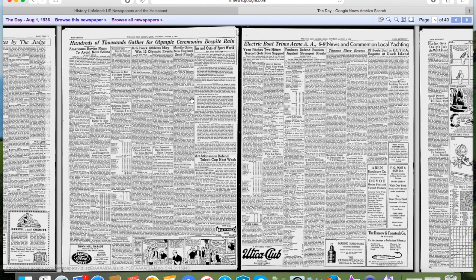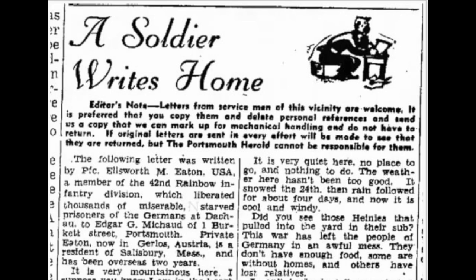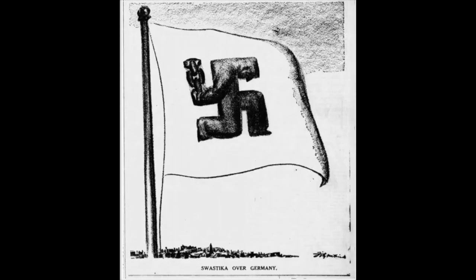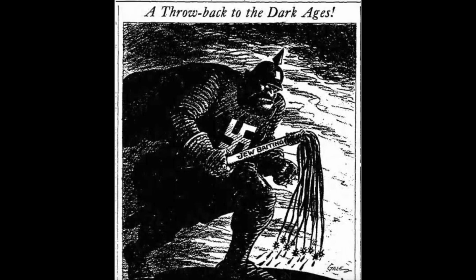Here's the first sports page on page 16. There's a large story about the Olympics opening ceremony right at the top. To find out how to capture this story and upload it to the website, please see Part 2, How to Submit Research. And don't forget, while you're searching through newspapers, to look for editorials, letters to the editor, and even cartoons. History Unfolded is looking for all of these in addition to news stories.